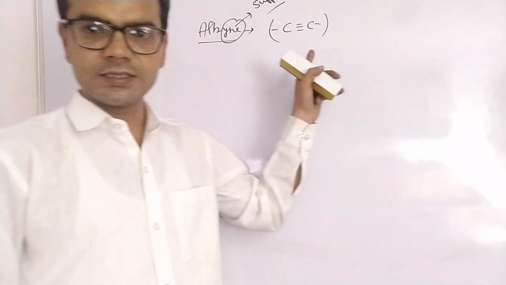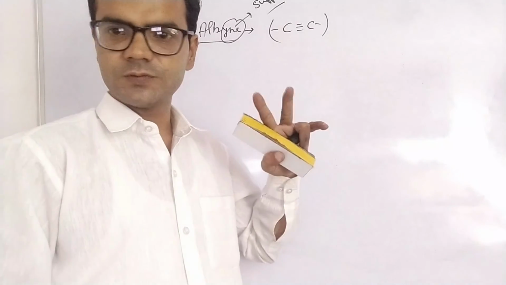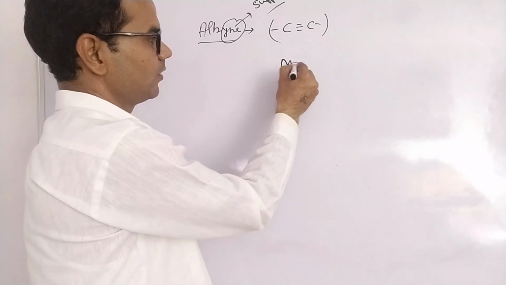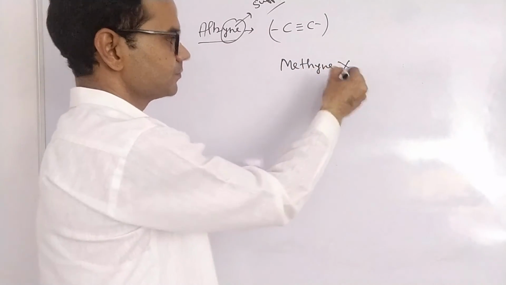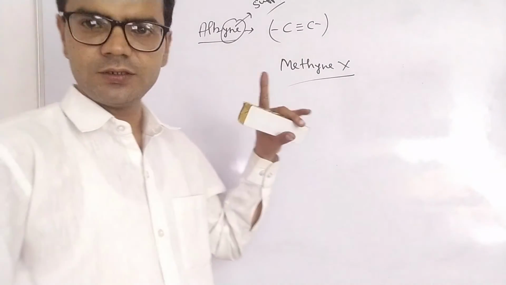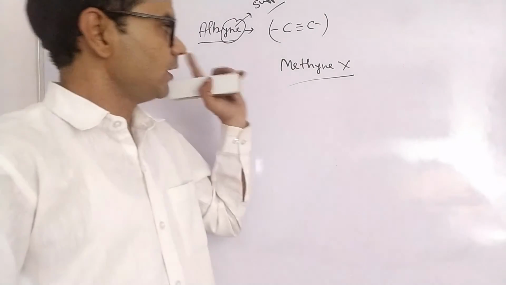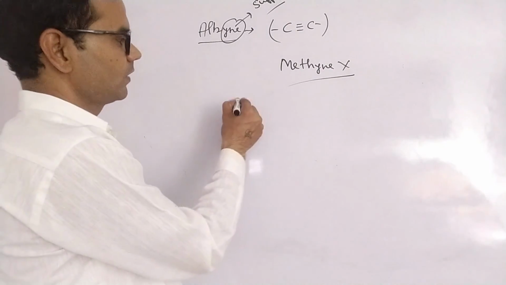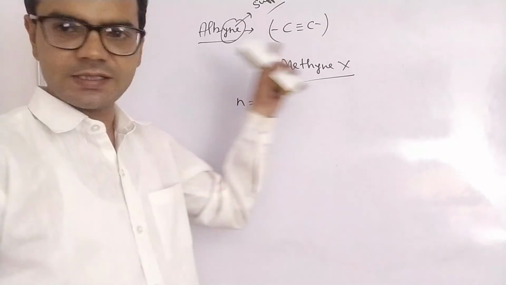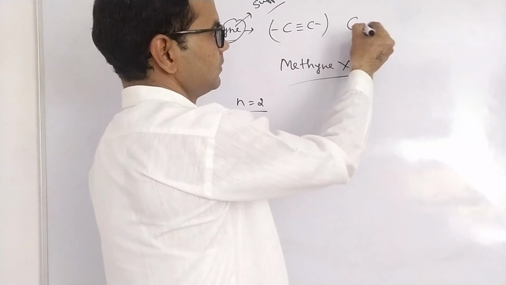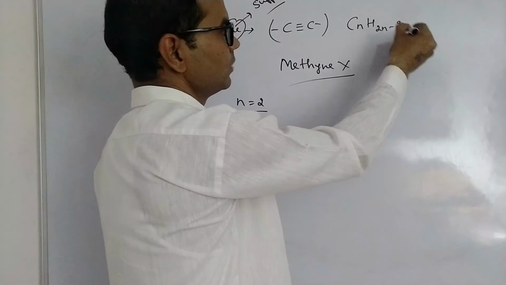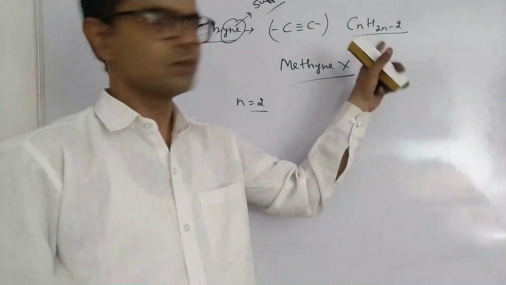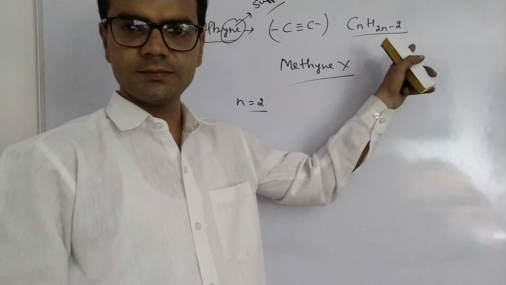Again, if there is a triple bond, we need at least 2 carbons. So methane will not be possible. Meth we use for 1 carbon. So alkene and alkyne both start with 2 carbons. n equal to 2, and its general formula is CnH2n minus 2.